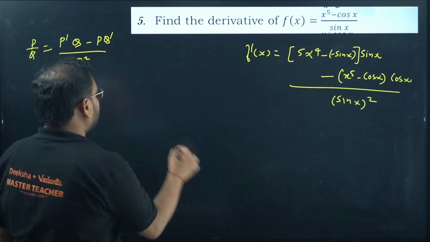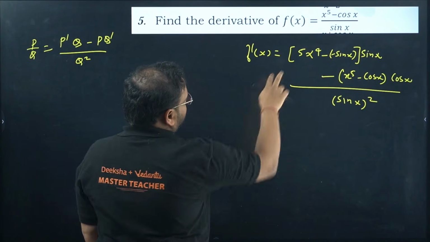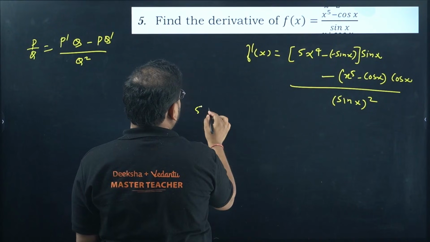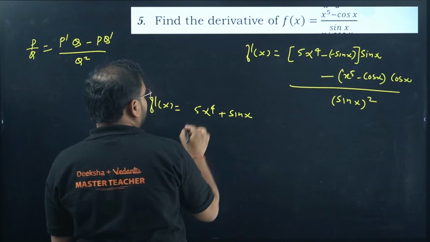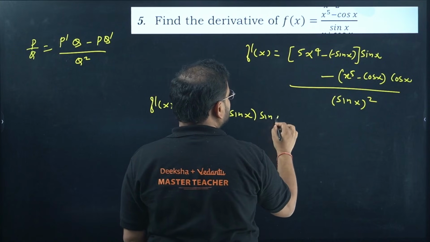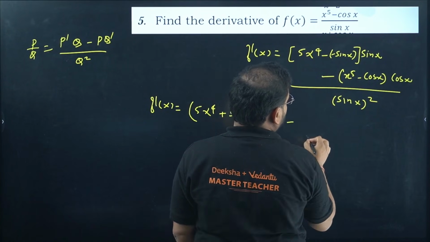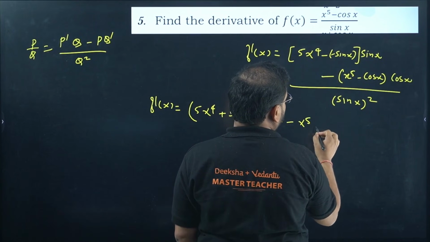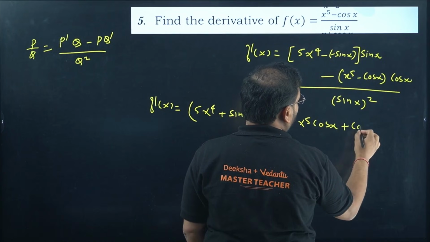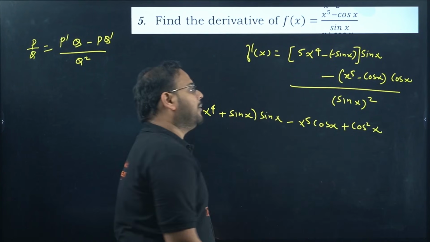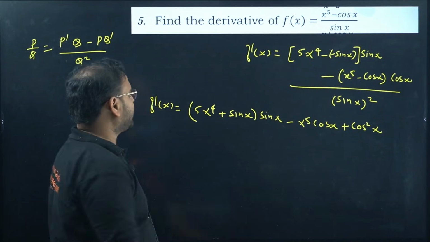Clear? Let me write from here, you'll have more space. Now check this out. What I'm left with is 5x power 4 plus sin x into sin x, and we have here minus x power 5 cos x plus cos square x. Minus cos into cos will become minus cos square, and there's a minus sign outside, so it becomes plus cos square.